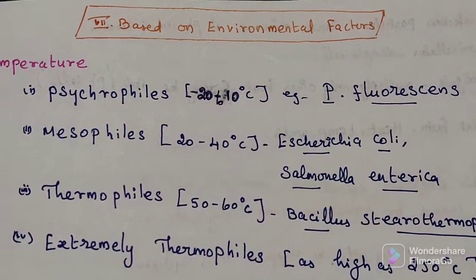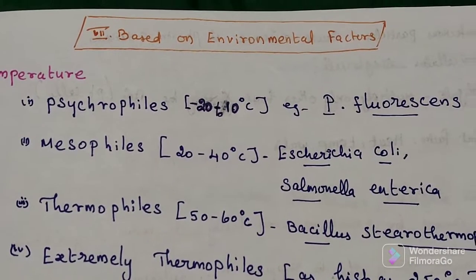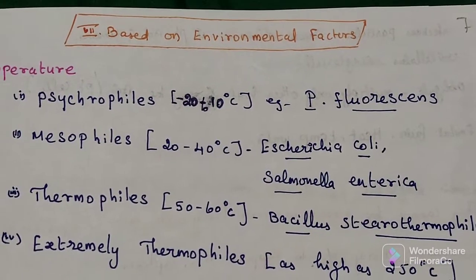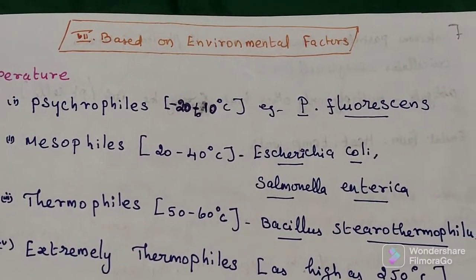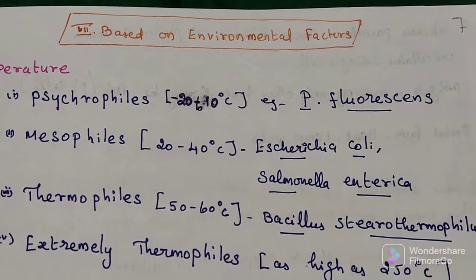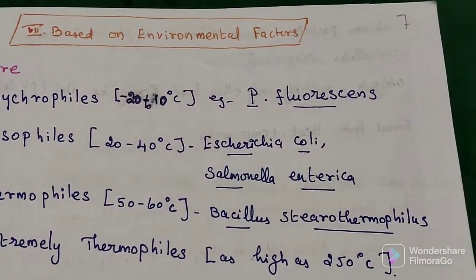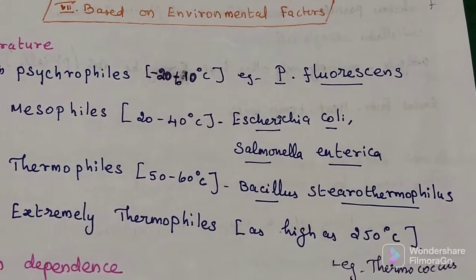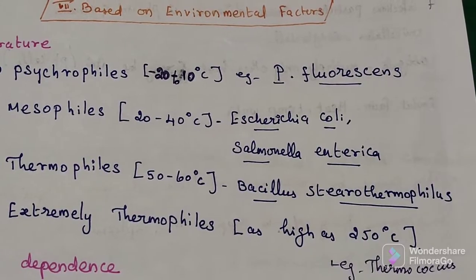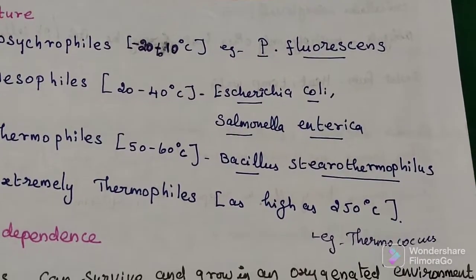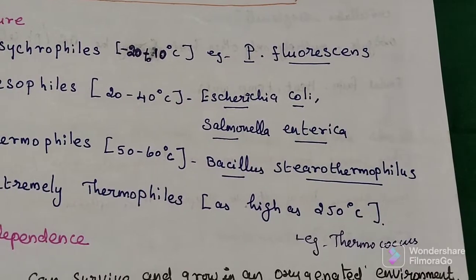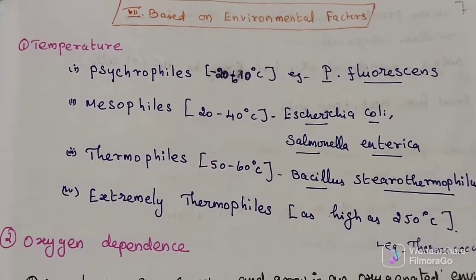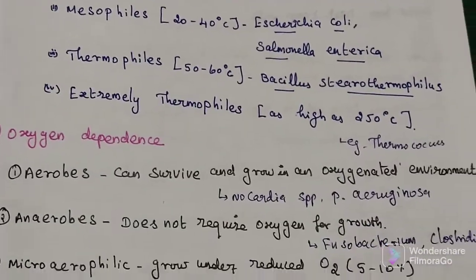Second one is mesophilic organism. It can survive the room temperature range, 20 to 40 degrees Celsius. Example, Escherichia coli, Salmonella. Third one is thermophilic microorganism. It can survive 50 to 60 degrees Celsius. Example, Bacillus stearothermophilus. Last one is extreme thermophilic microorganism. It grows at high temperature, 250 degrees Celsius. Example, Thermococcus.